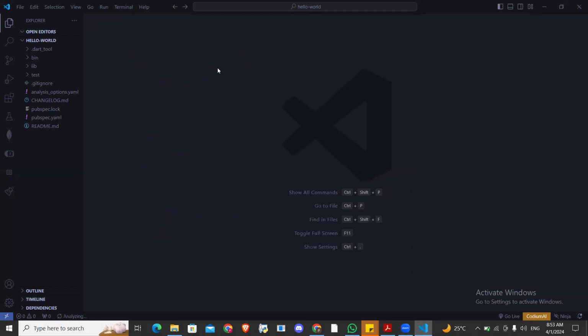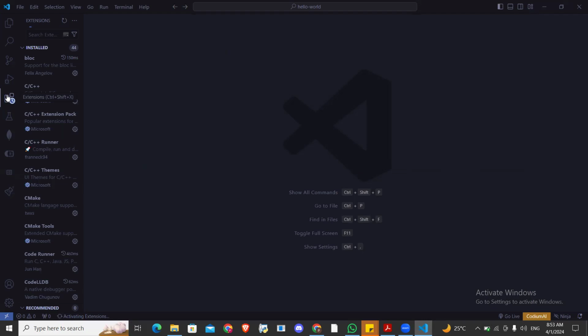So what do you do? Make sure you're connected. Look at this icon, okay? You can see this icon on the left panel. I am highlighting it and it's telling me extensions. Just click on it. Once you click on it, it will bring out this panel for you. Inside this place where the cursor is blinking, just type.